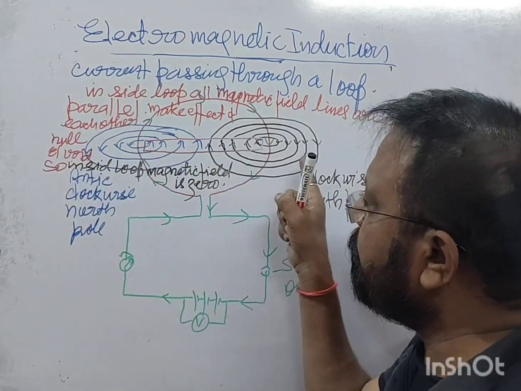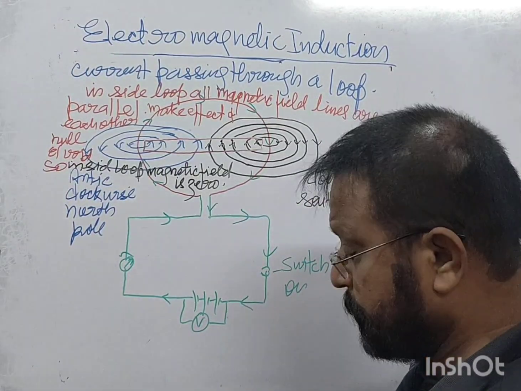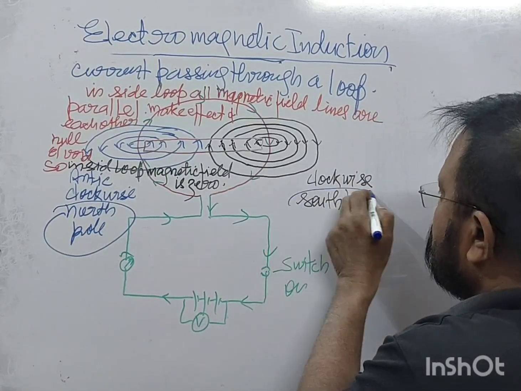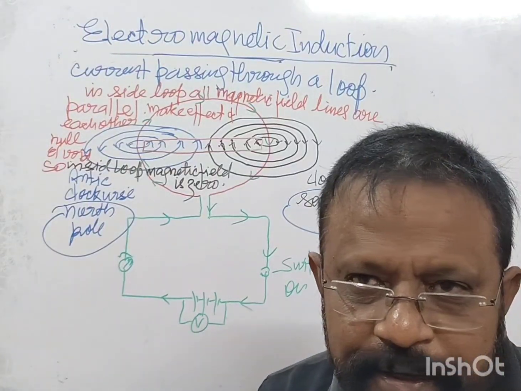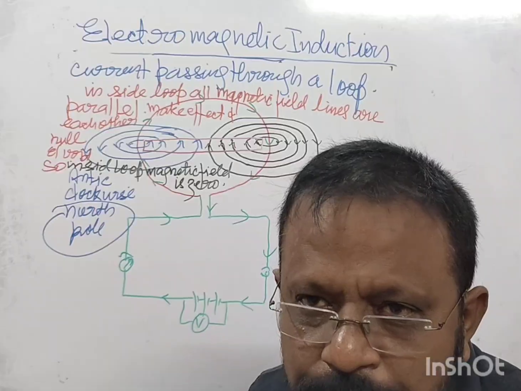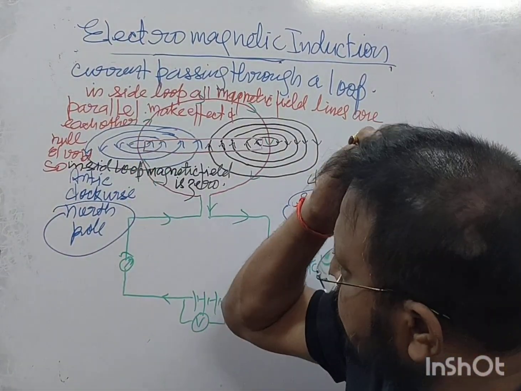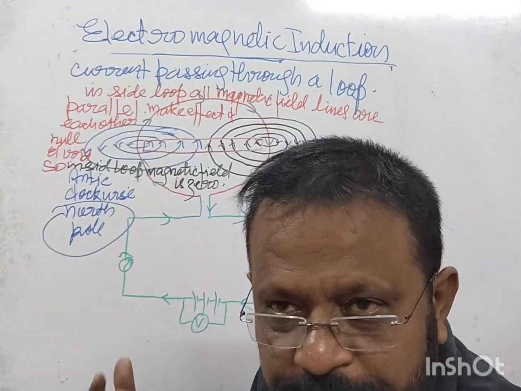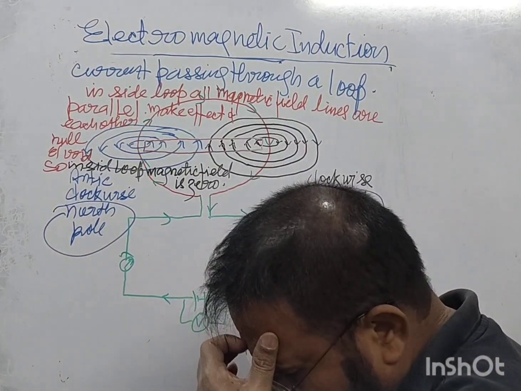Outside it is north pole, it is south pole. Right? Outside it is north pole, it is south pole. Outside it is, but inside it is no magnetic field. So no magnetic field inside a magnet. It is only on poles. Right? So this is current passing through a loop. Do you understand this? Should I rub? So this is. Then what is in your book?